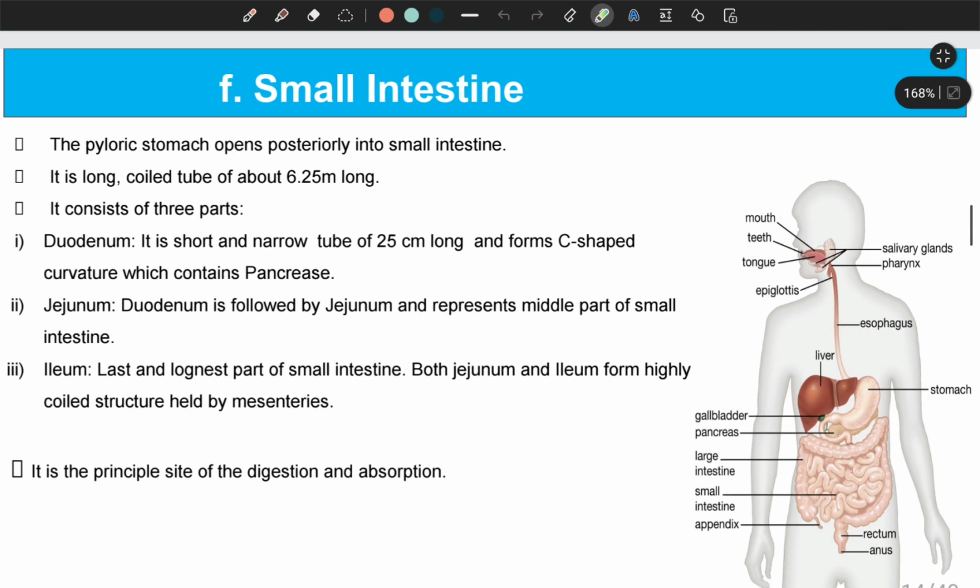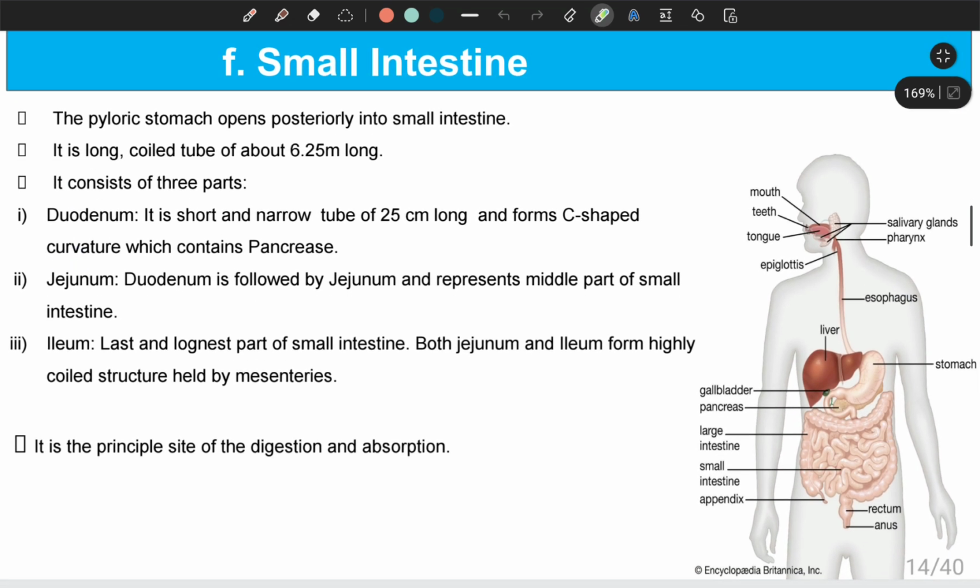Our stomach is followed by the small intestine. After the pyloric stomach, the small intestine begins, and it is a long coiled tube of about 6.25 meter long, and it is divided into three parts. The anterior part, which is C-shaped, that part of the small intestine is known as duodenum, and it is a short and narrow tube of 25 centimeter long, and here the pancreas, a gland, opens into